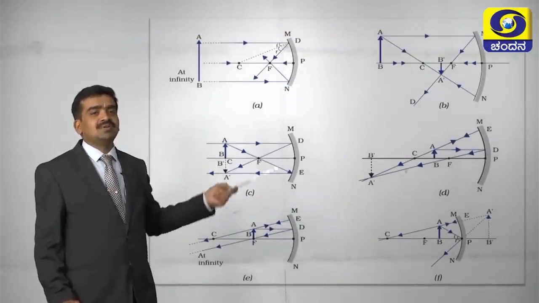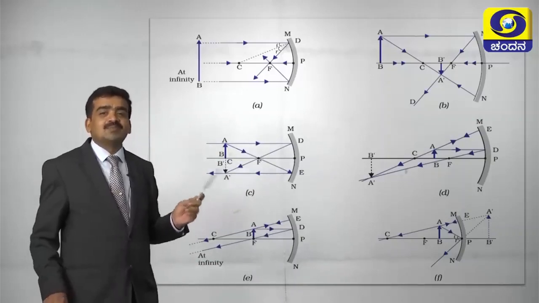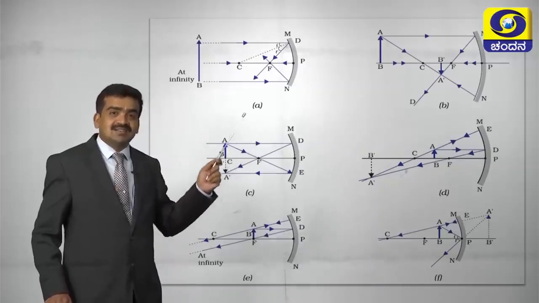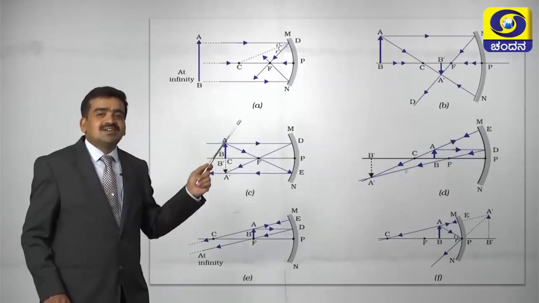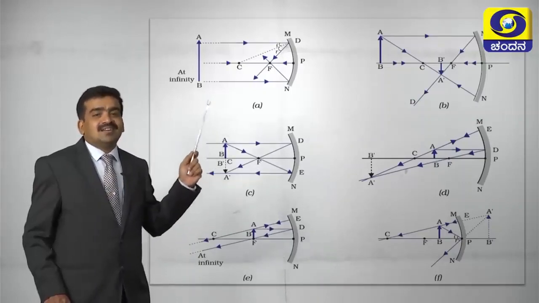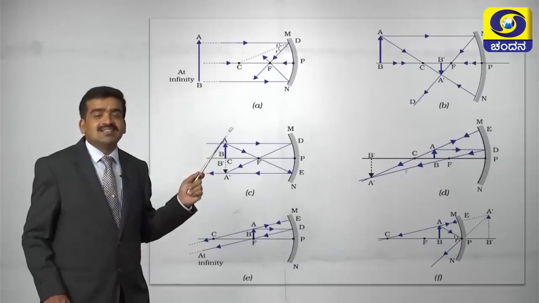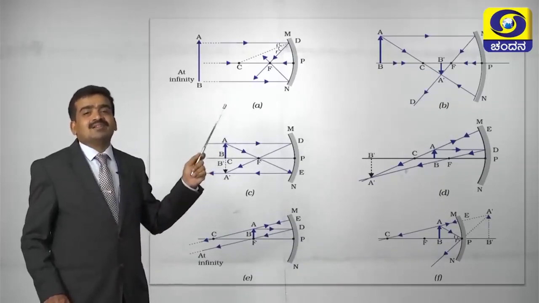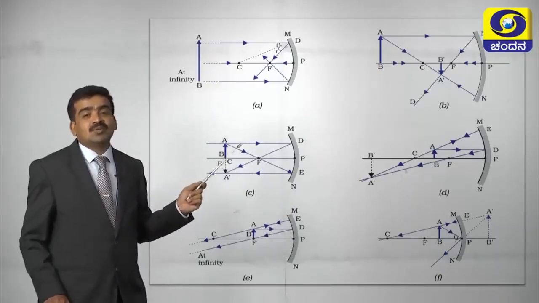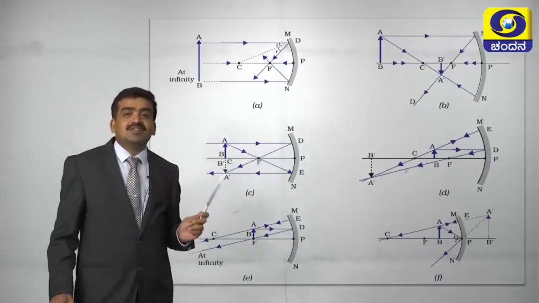See, again I am showing you all the ray diagrams. You have to practice these ray diagrams for the examination, and while practicing them, you should consider some important things. Which are those? The position of the object, the ray which is parallel to the principal axis and its reflected ray, the ray which passes through the principal focus F, and the ray which passes through the center of curvature. These are some important aspects you have to remember while drawing these ray diagrams.